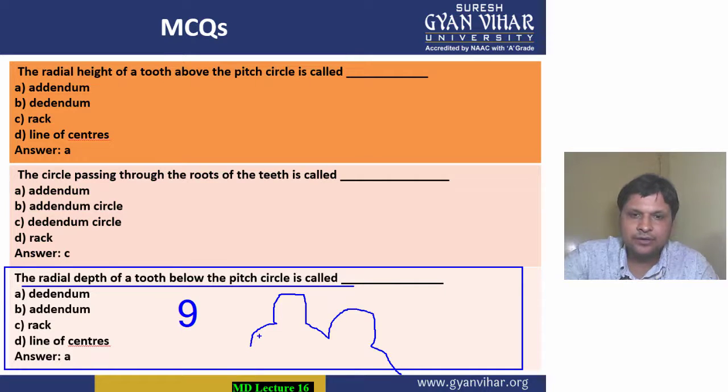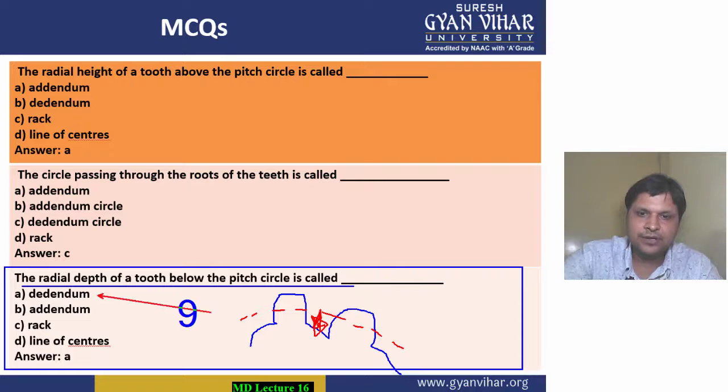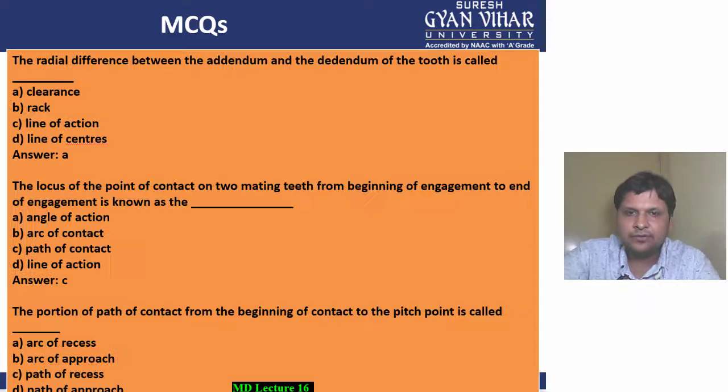So if someone asks us to find the radial depth of a tooth below the pitch circle, we all know that this depth below the pitch circle, this radial depth below the pitch circle, it is known as what? It is known as your option A, dedendum. It is your dedendum. So option A is the correct option, means option A is dedendum, and dedendum is your answer.